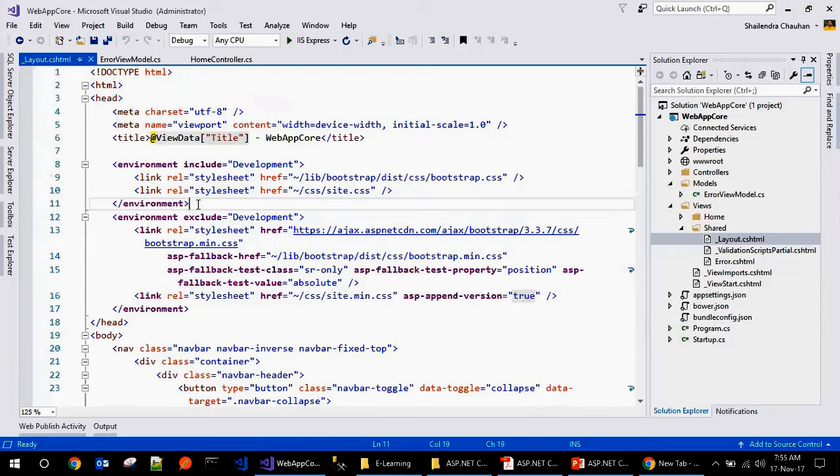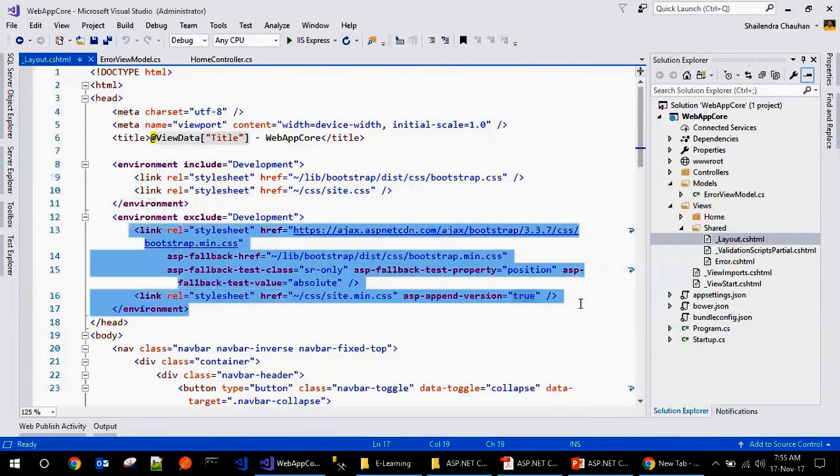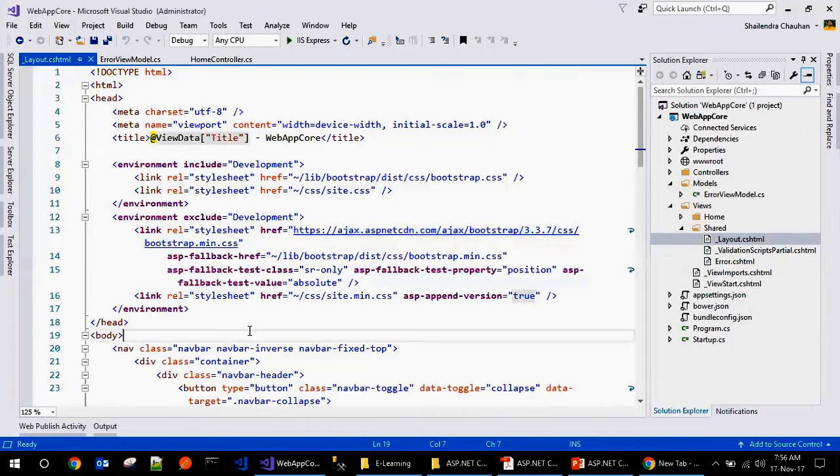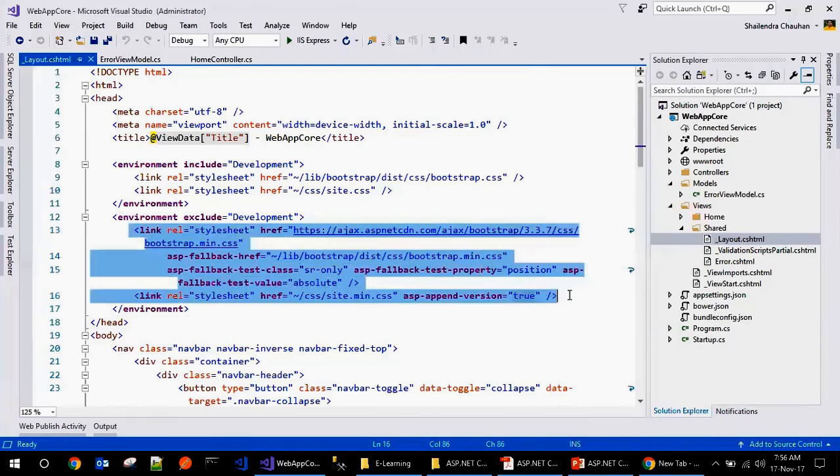So here we can define the environment specific static files. Right now we are in the development environment, so it will use these files, and it will enter the files from this location. But if we deploy the same thing on the server, it will use the files from this location, because obviously we should use a CDN in the production environment. So instead of using the files from your local environment, it will be rendered from the CDN. Simple.